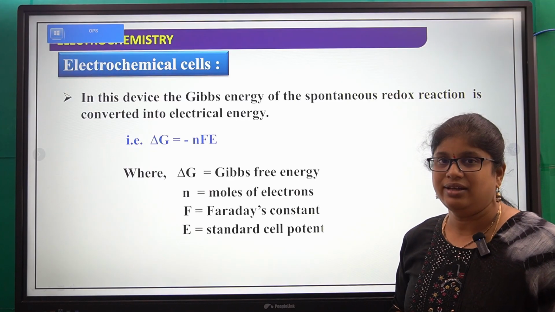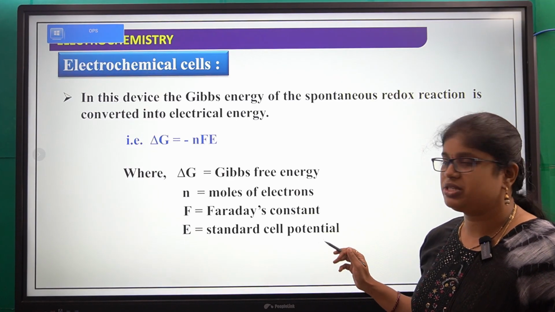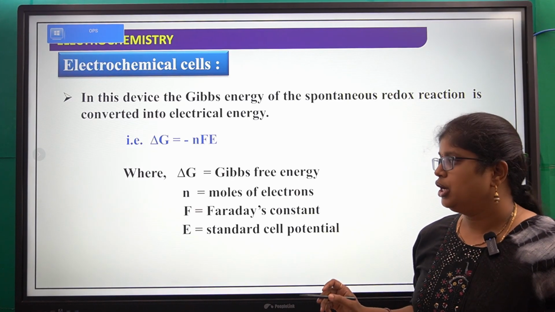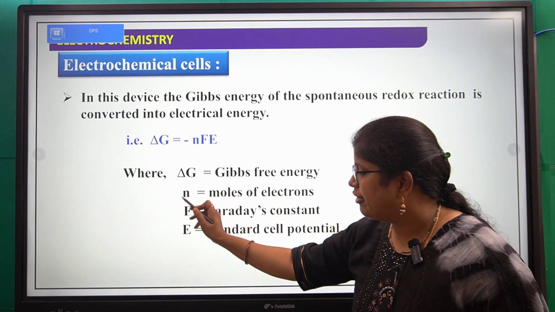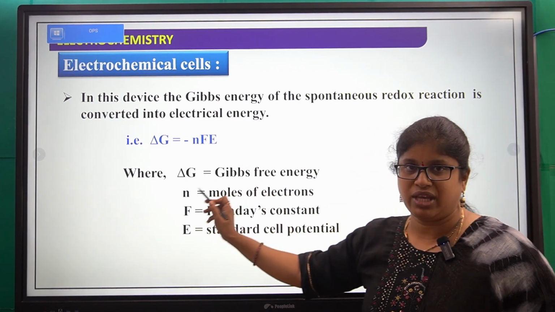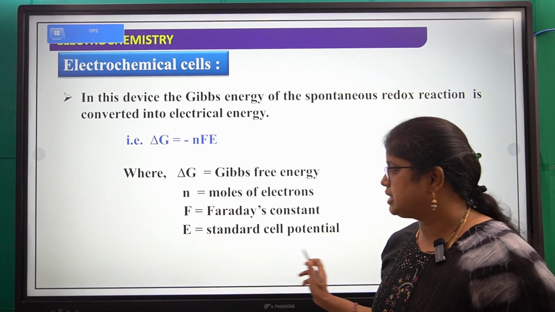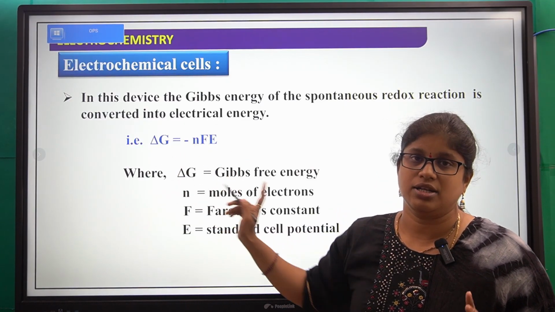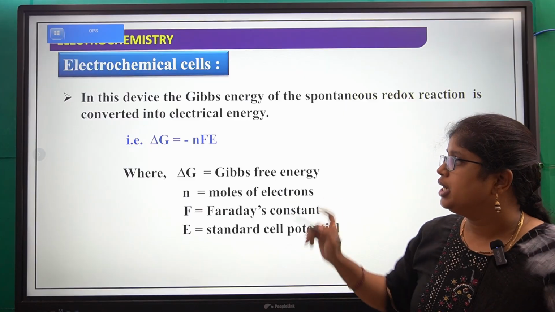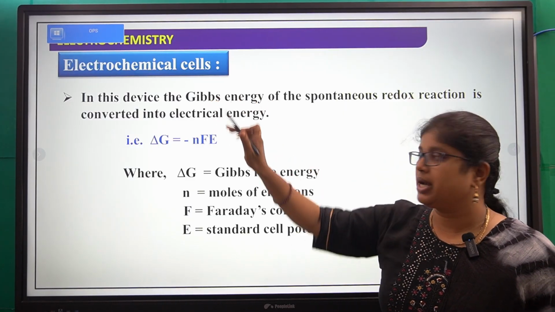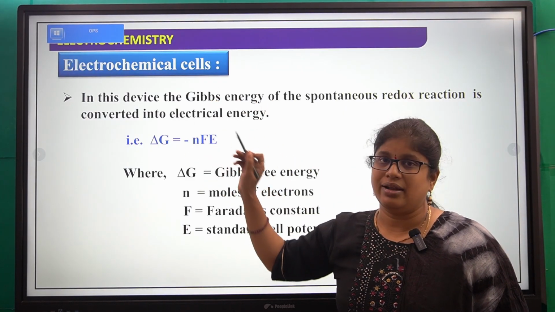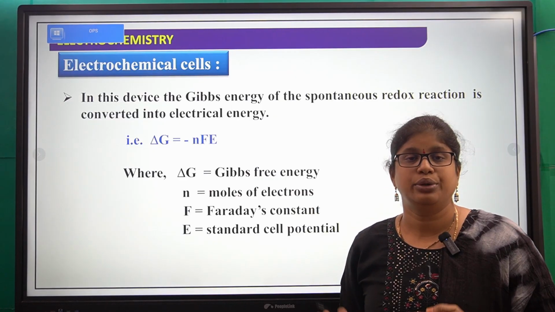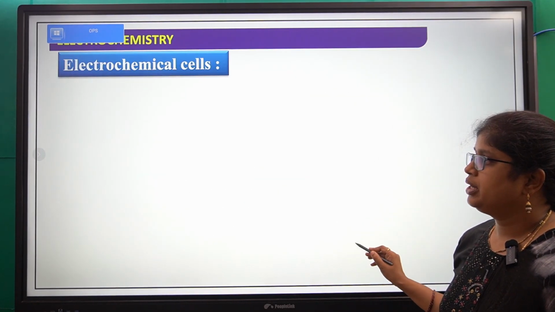And E is the standard cell potential. The product of the total charge and the standard cell potential gives us the Gibbs free energy, delta G. In this electrochemical cell, this total energy is converted into electrical energy.